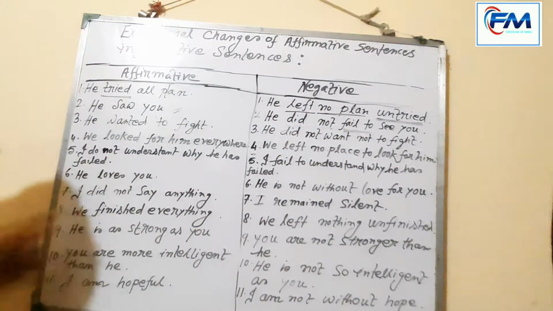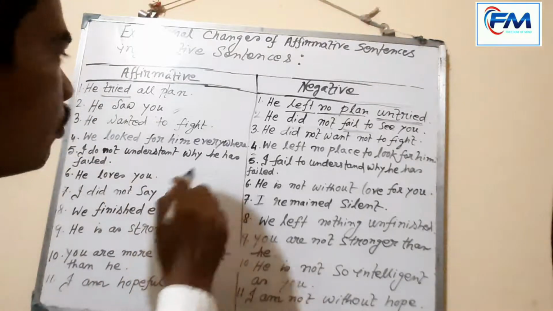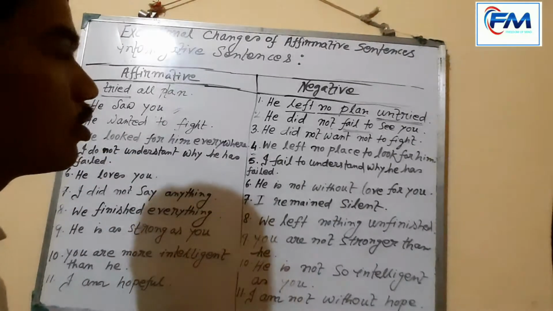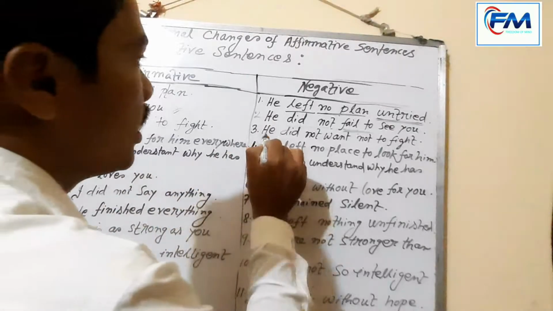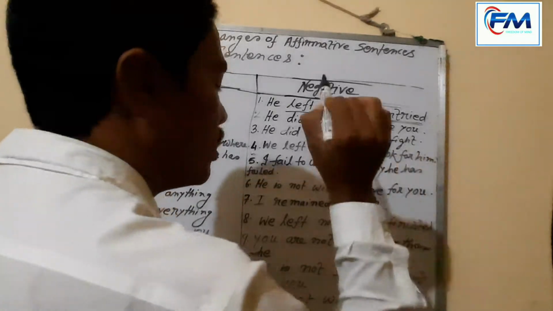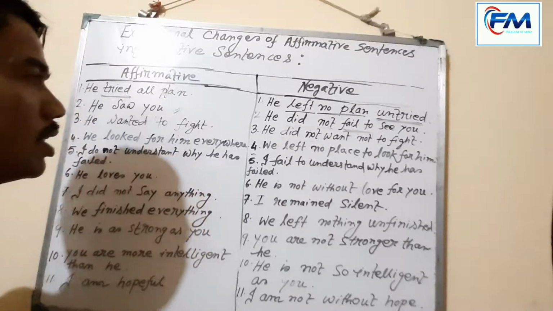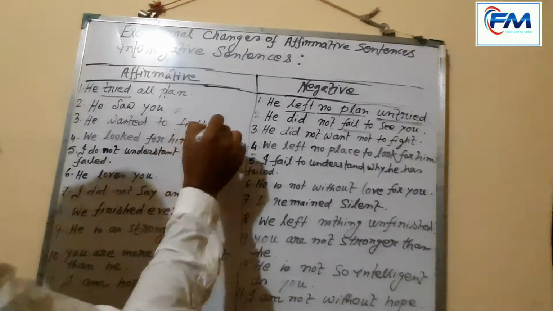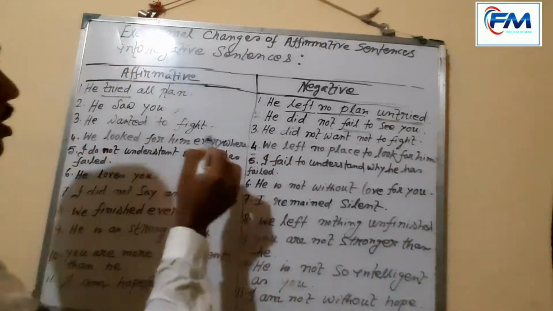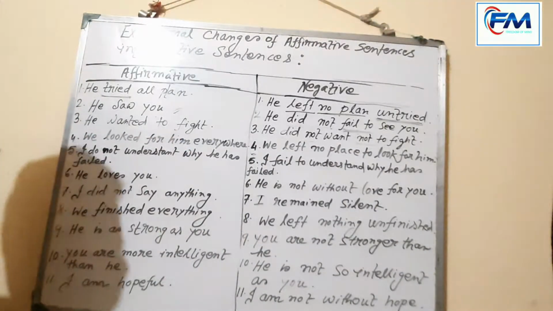Okay. Our third example is: He wanted to fight. Now I will change it into negative. In which way have I made it into negative form? Please see: He did not want not to fight. This is also a double negative. Okay, an example of double negative. He wanted to fight. He did not want not to fight. Minus minus plus: a double minus changes it into an affirmative sentence. He wanted to fight.